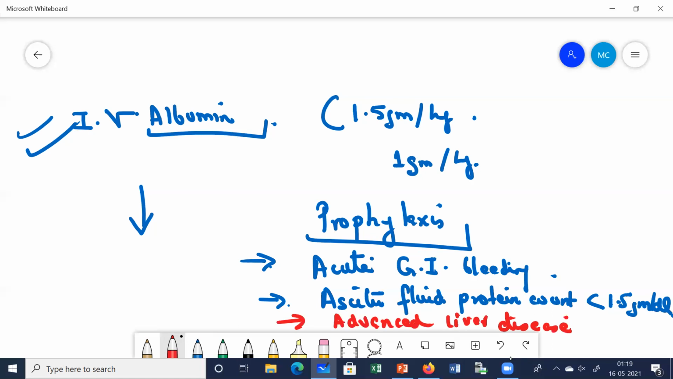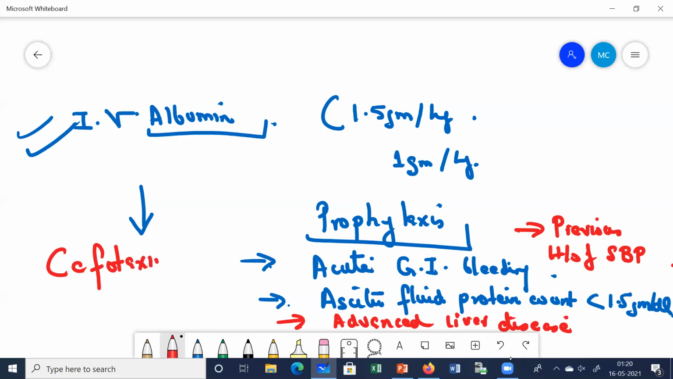So in these cases, advanced liver disease patients, or those who had a previous history of SBP, because just now I told you that there is a high chance of recurrence of SBP. Previous history of spontaneous bacterial peritonitis. In these cases, we give them prophylactic drugs. So what prophylaxis is given? Remember the main drugs which are given for prophylaxis here.